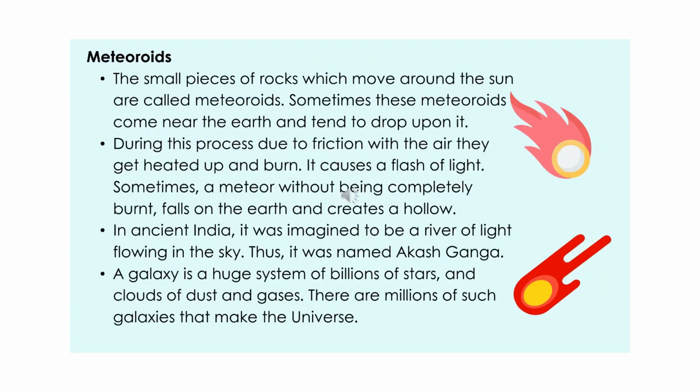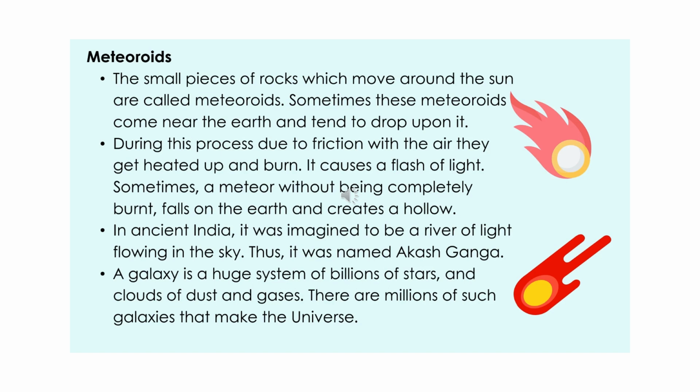Meteoroids. The small pieces of rocks which move around the Sun are called meteoroids. Sometimes these meteoroids come near the Earth and tend to drop upon it. During this process, due to friction with the air, they get heated up and burn. It causes a flash of light. Sometimes a meteor without being completely burnt falls on the Earth and creates a hollow.